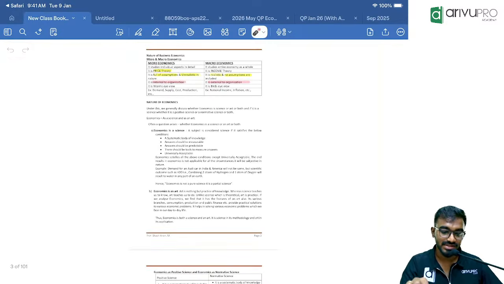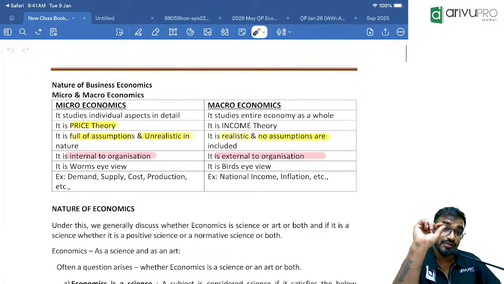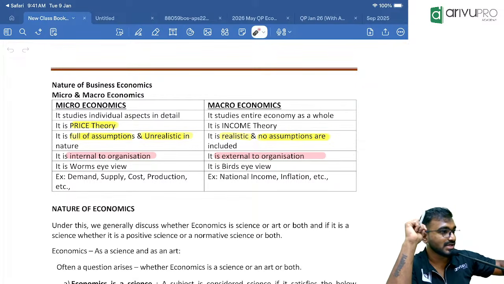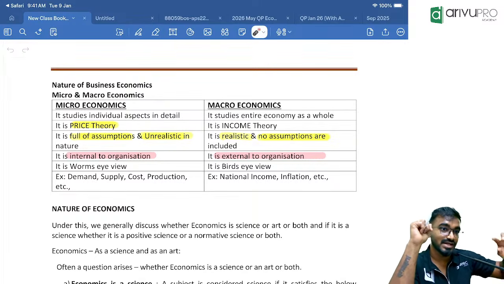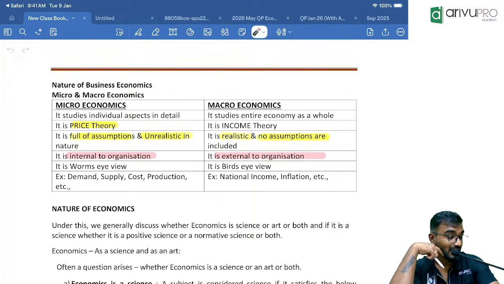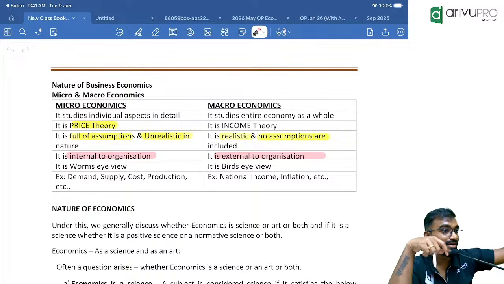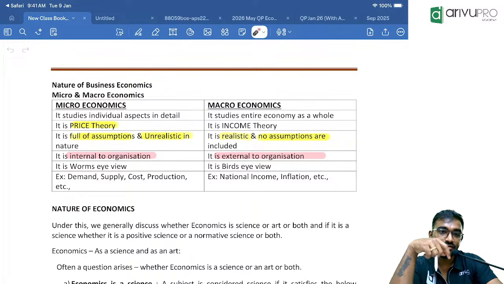And in unit 1, the questions are there. We have to just search for it. Like one individual firm they will give, and they want to analyze that market. Let's say, for example, ArivuPro wants to analyze the CA coaching sector. They are understanding which locality in India. That means they are understanding about one firm. So is one firm micro or macro in nature? Most of them, sir, thought they are understanding the entire country where the markets can be set up. It is micro only, but most of them got confused and wrote the answer as macro. There are questions, I will show them.